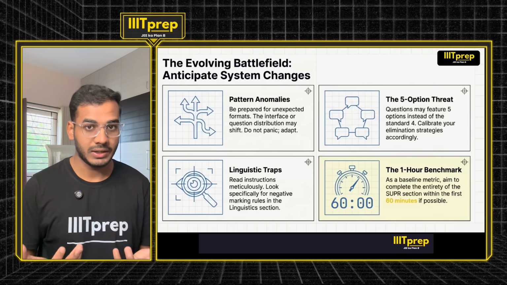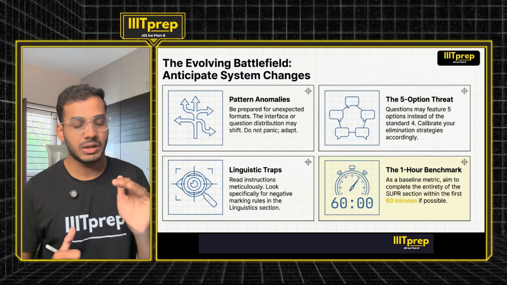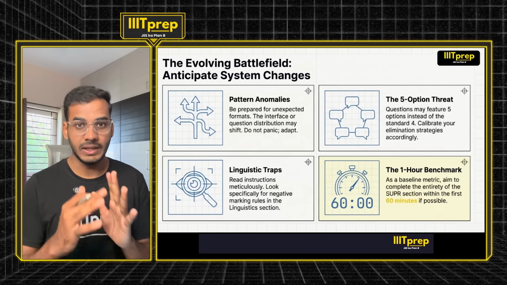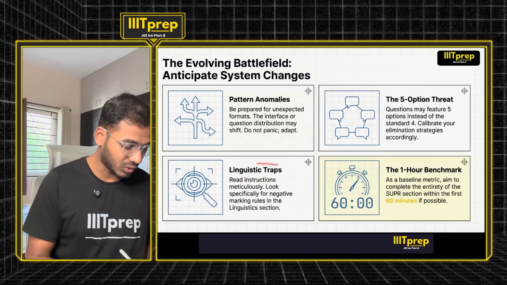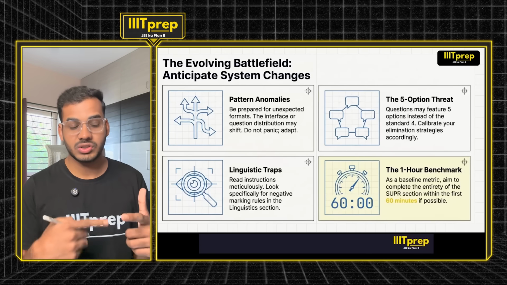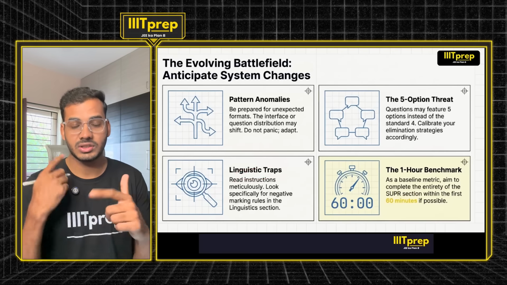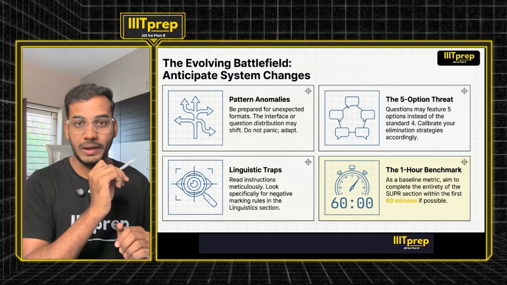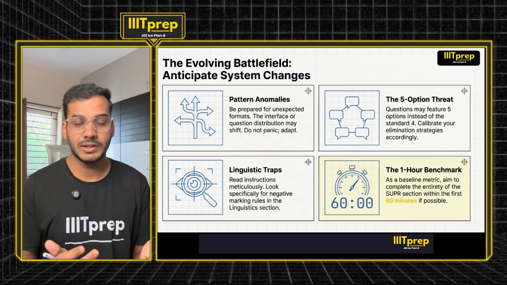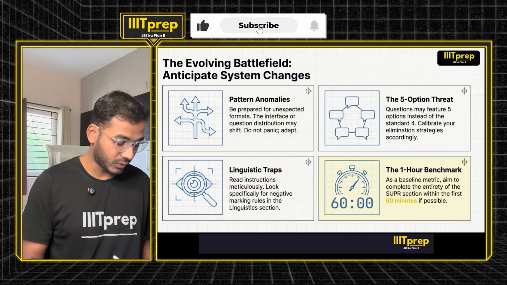There is no partial marking. If something is correct, you will not get some partial mark. If the answer is correct, you will get 4 marks, else you will get negative marks completely. So make sure to read the instructions properly. Instructions are very important for linguistics. Solving the question and getting the answer correct doesn't make any sense unless you read the instruction and follow the pattern while writing your answer. If it is a match-the-pair answer type, then it's quite easy. But what if it is not? In that case, it is very important that you read the instruction.